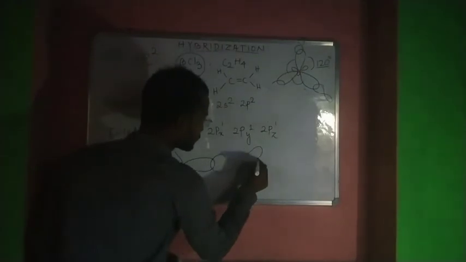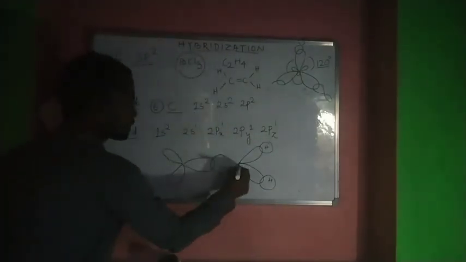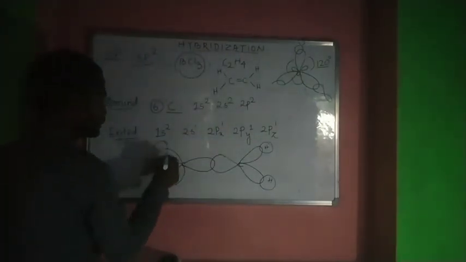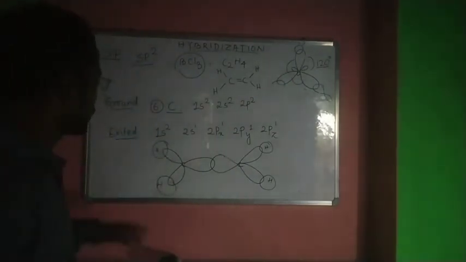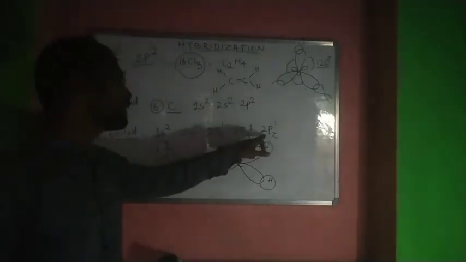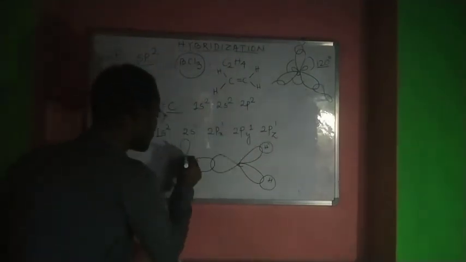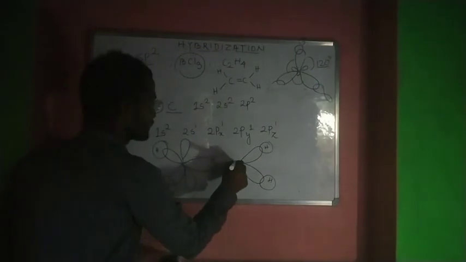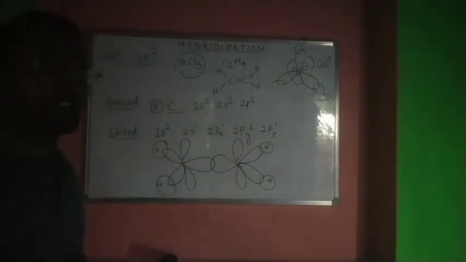This is a hydrogen, this is a hydrogen, one carbon, the other carbon, this one a hydrogen, this one a hydrogen. Now the 2pz orbital is like this, which is not participating in the hybridization.